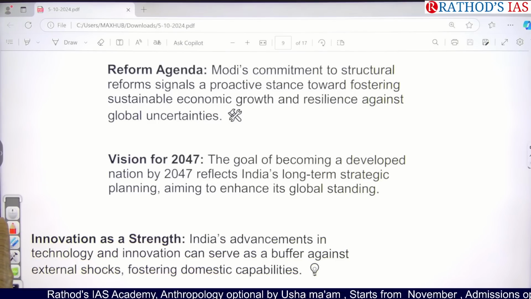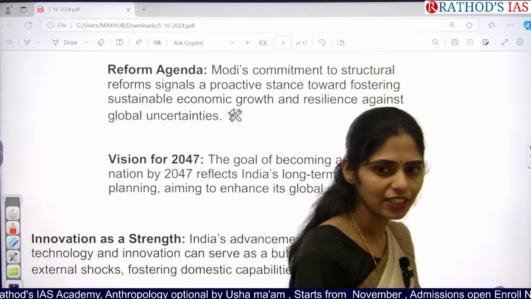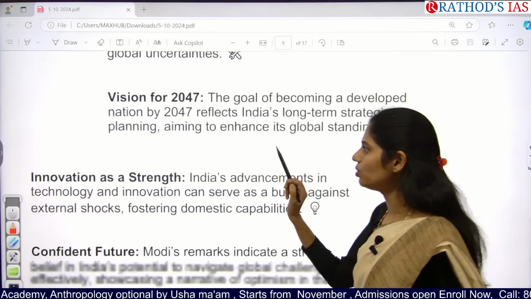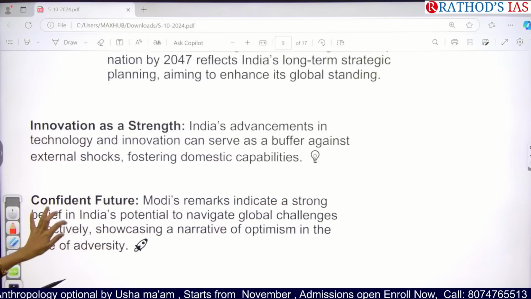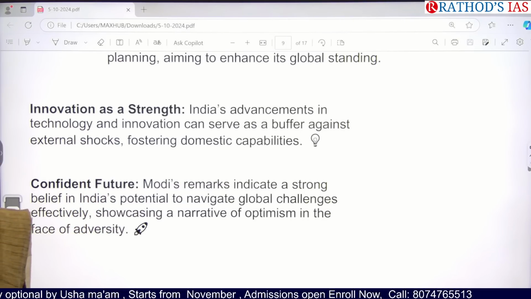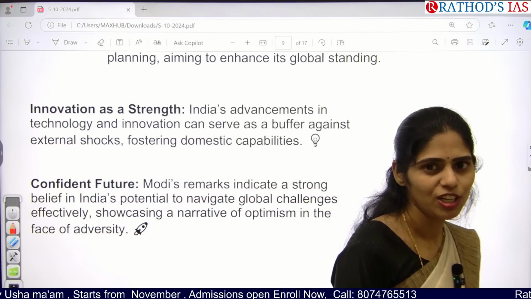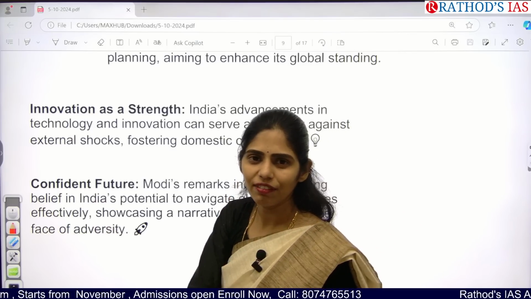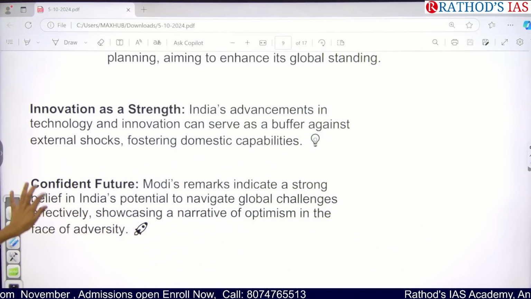Okay, so do that exercise: which countries want to get developed status soon along with India? So this energy security will also be affecting their challenges as well. And next, we have to focus on innovation and technology so that we can maintain buffer stocks, that is, strategic petroleum reserves. We have to increase that capacity so that if something happens, there should not be a very heavy impact on India's economy and India's energy security. Okay, so that is the thing.